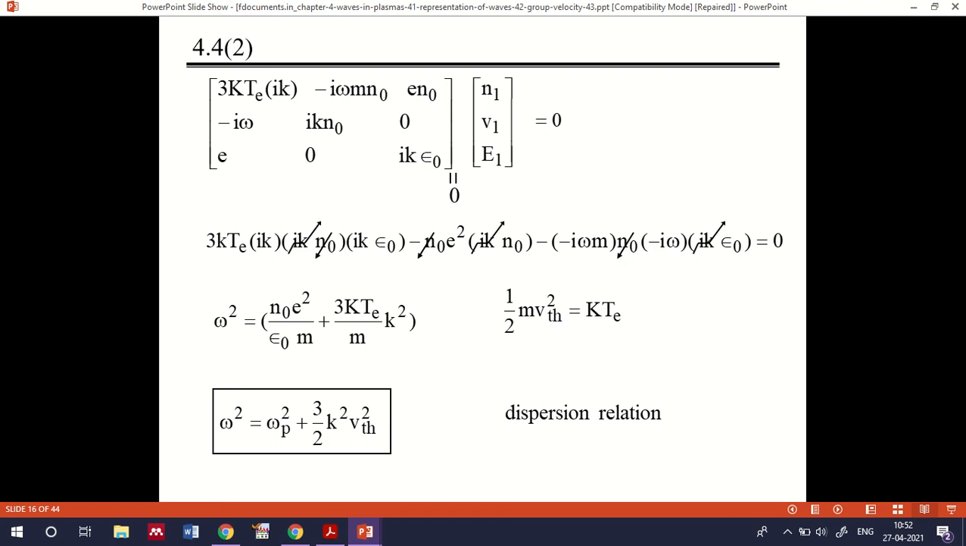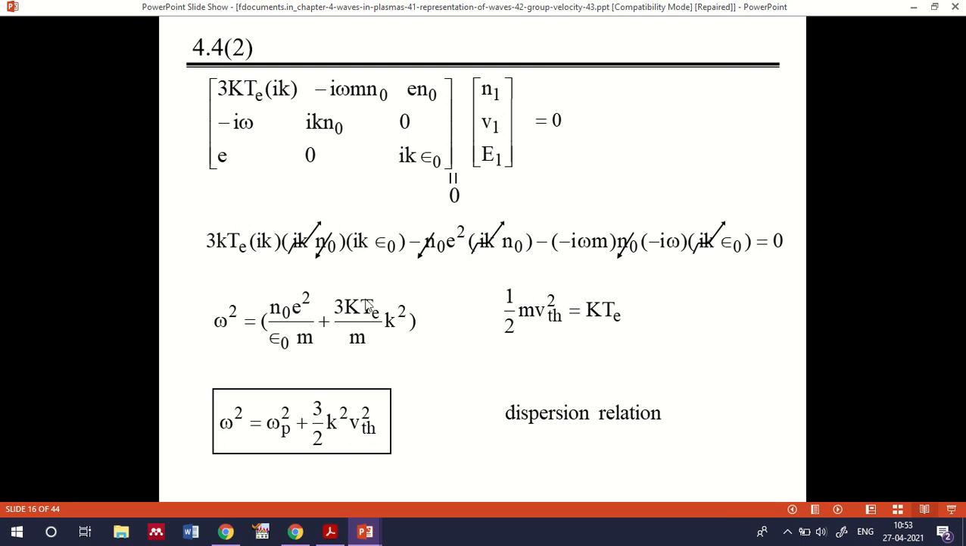And the frequency in this case will be equal to omega squared plus omega p squared, because this term represents the plasma frequency squared, plus 3 by 2 k squared v squared th. What is v squared th? You can represent that as 2 KTe by m. From v squared th you can represent the equation like this: v squared th by 2 equals KTe by m.